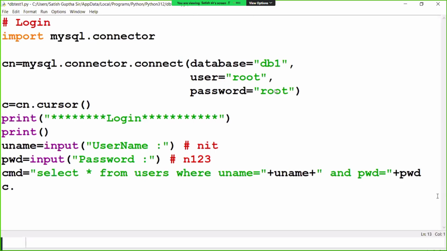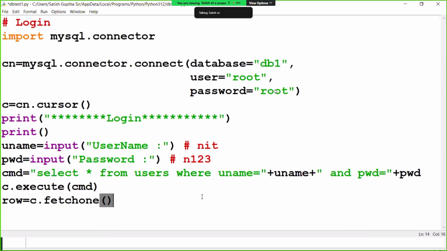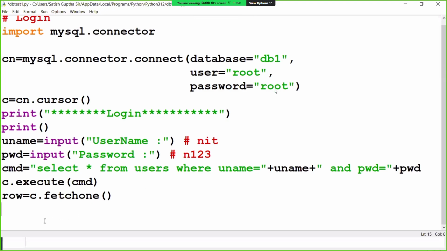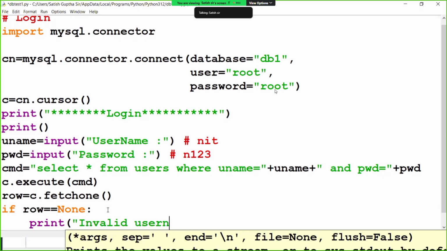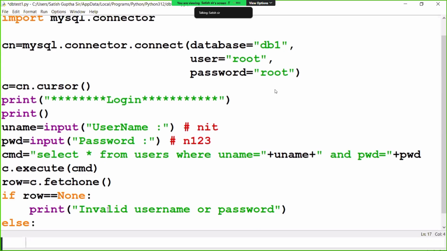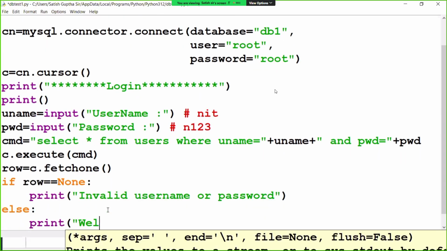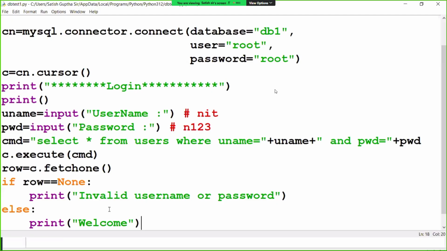Then I'll say cursor dot execute. What do I execute here? The command. It means this command is sent to the database, and here I'll say cursor dot fetch one. Fetch how many rows? One row. If row is equal to none, meaning there are no rows, I'll just say invalid username or password. Else I'm saying here welcome. I give the message Welcome, right?